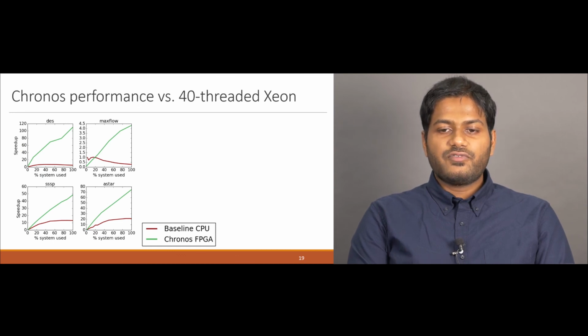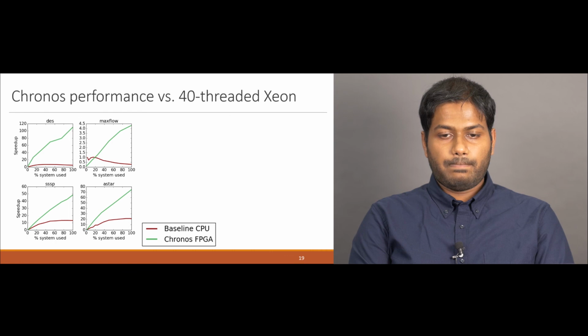First, let's look at the performance of Chronos, which shows how Chronos outperforms 40-threaded Xeon baselines significantly. To understand these graphs, we need to understand that this graph is comparing FPGA and CPU. Because different FPGA systems have different numbers of PE tiles, these graphs show the results as a percentage of system use. In each of these graphs, 1x is the performance of single-threaded CPU, and the red line at 100% corresponds to 40 threads. In the green line, we go from running a single concurrent task at a time to running as many tasks as can fit on the FPGA.